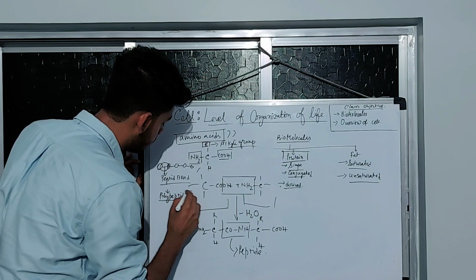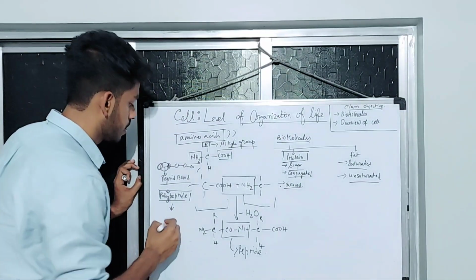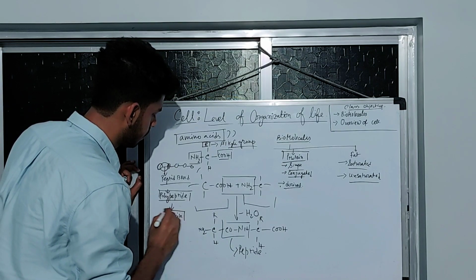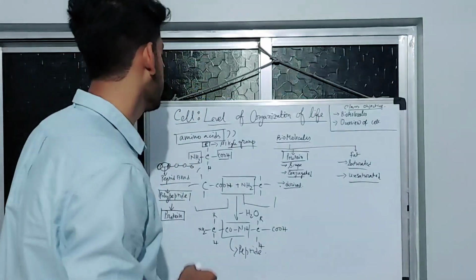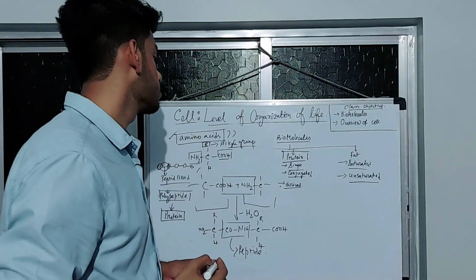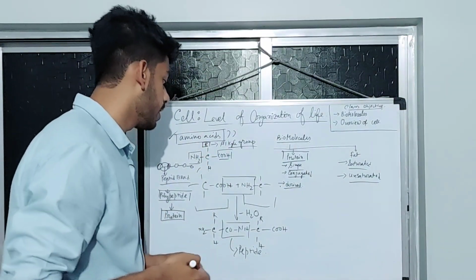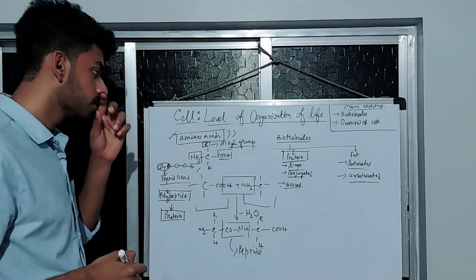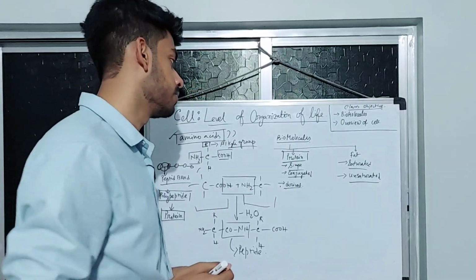And this polypeptide, after several modifications, converts into protein. So what is protein? Protein is nothing but a polypeptide that is made up of amino acids. So amino acids, we have looked into the structure, how amino acid looks like, and the formation of peptide bond, and how protein is produced. This is how the protein structure is, to simplify.